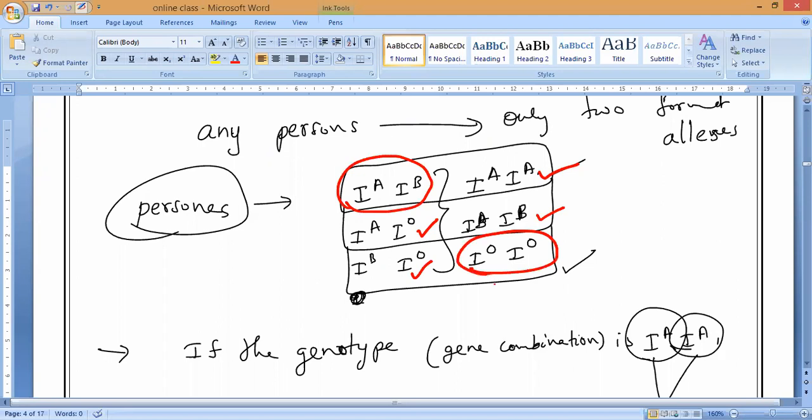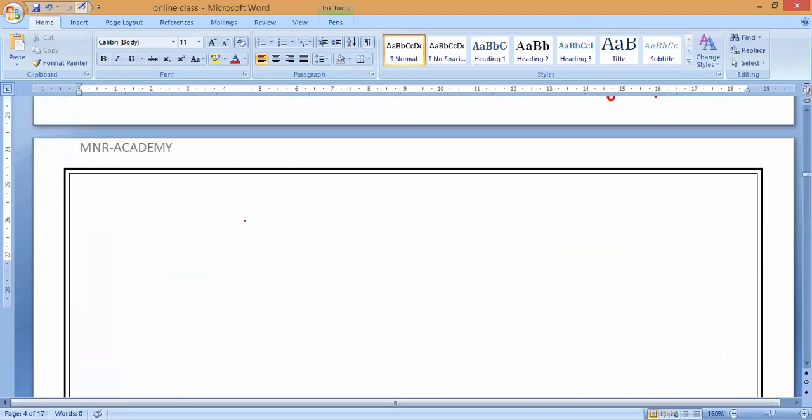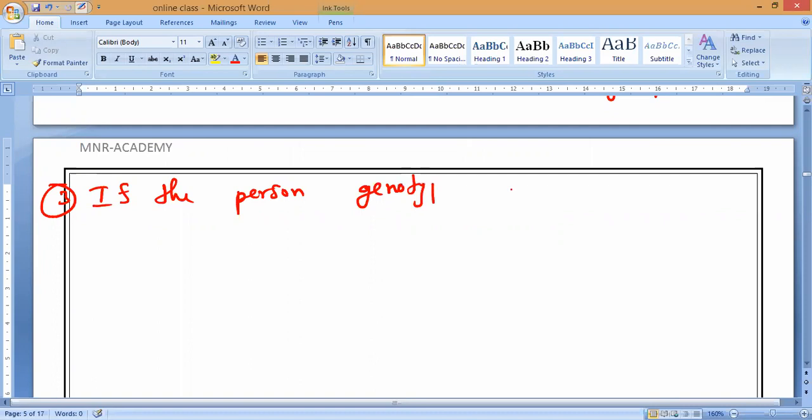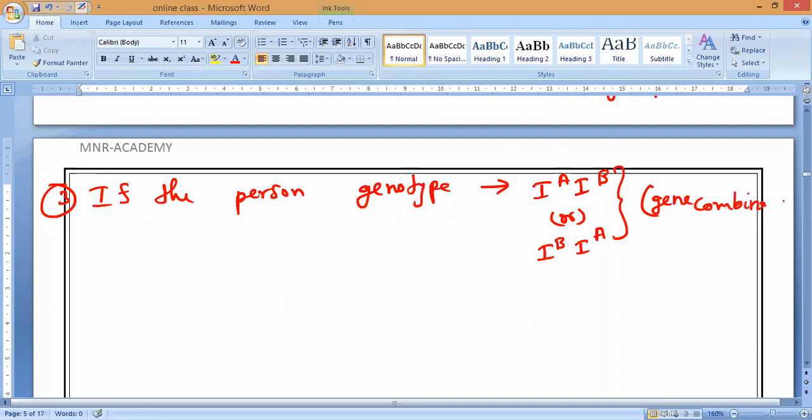So let us discuss. Now, third case, if the person is having a genotype of IA and IB, or we can take IB and IA, whatever it is. So these both are a combined gene. Yes or no, guys? Please respond. So now what is the possibility of blood group, guys? Both are dominant genes. So what will happen? AB, sir. That is very good.